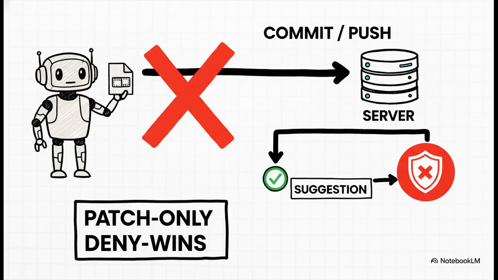The next 2 pillars lock down control even tighter. Patch only enforces the principle of least privilege in the most direct way possible. The agent can suggest, but it can never command. And deny wins is the ultimate safety net. It makes sure that any ambiguity in the security rules always resolves in favor of maximum security. This is how you prevent that accidental permission creep that plagues so many systems.